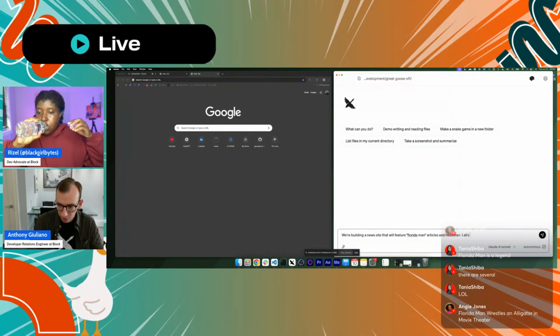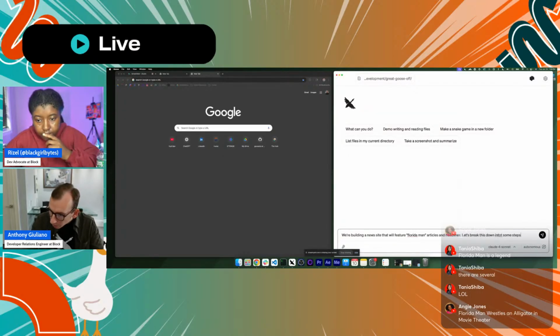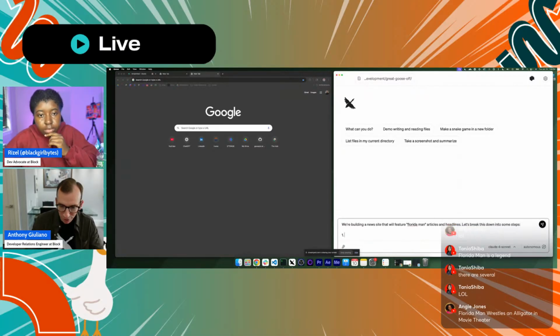Let's break it down into some steps. I think with something like this, we'll try to do this in one prompt and see where it gets. I just enabled the web search extension, so hopefully that works as expected.